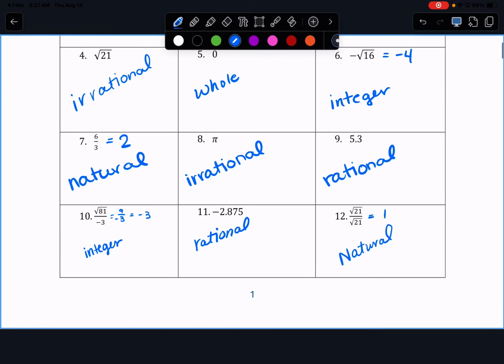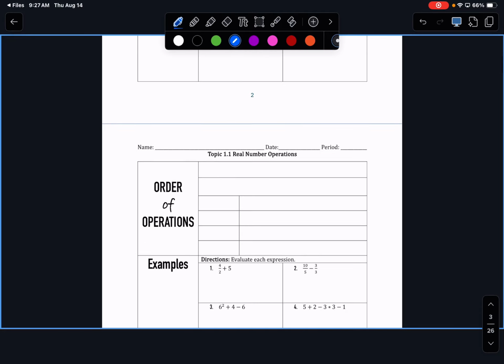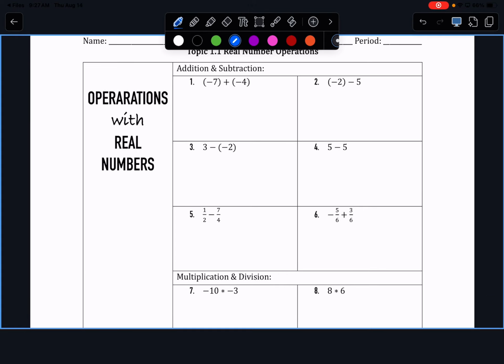All right, so now we're going to go over some questions with operations just to get our brains back in math mode. With math, what is an operation? There's 4 of them. Add, divide, multiply, and subtract, yes. So we're going to look at addition and subtraction first, okay? And we're just going to real quickly do these. No calculator.